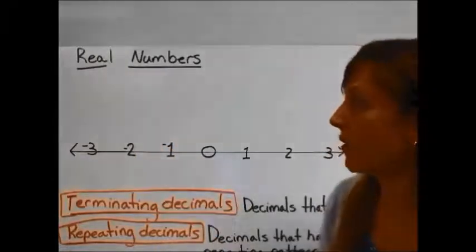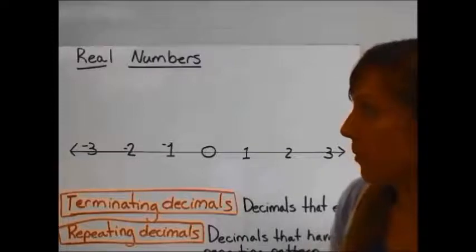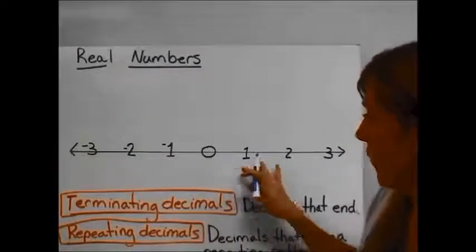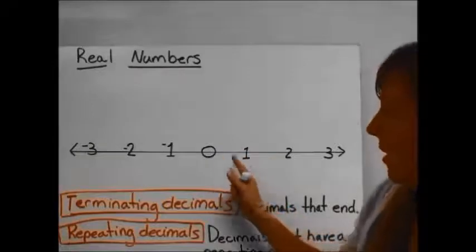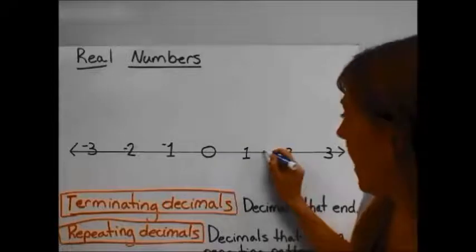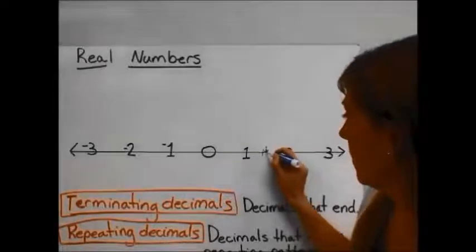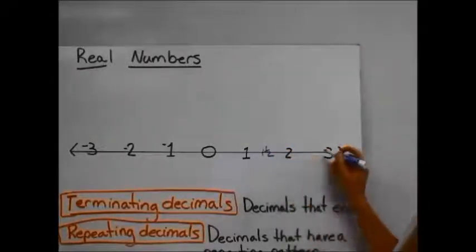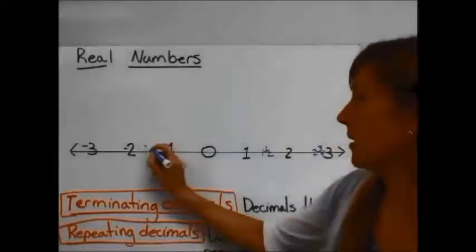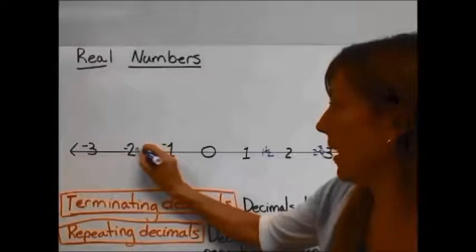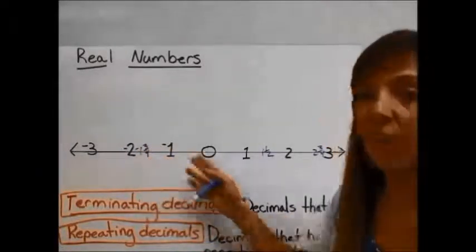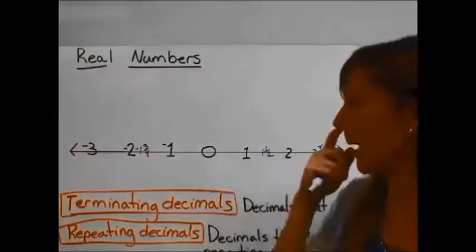We also have our rational numbers in the form of a fraction. We have fractions that are in between our whole numbers. So between the 1 and the 2, we have 1 1/2. Between the 2 and the 3, I could say there's 2 3/4 over here. Negative 1 3/4 over here. So there are rational numbers all throughout this number line.